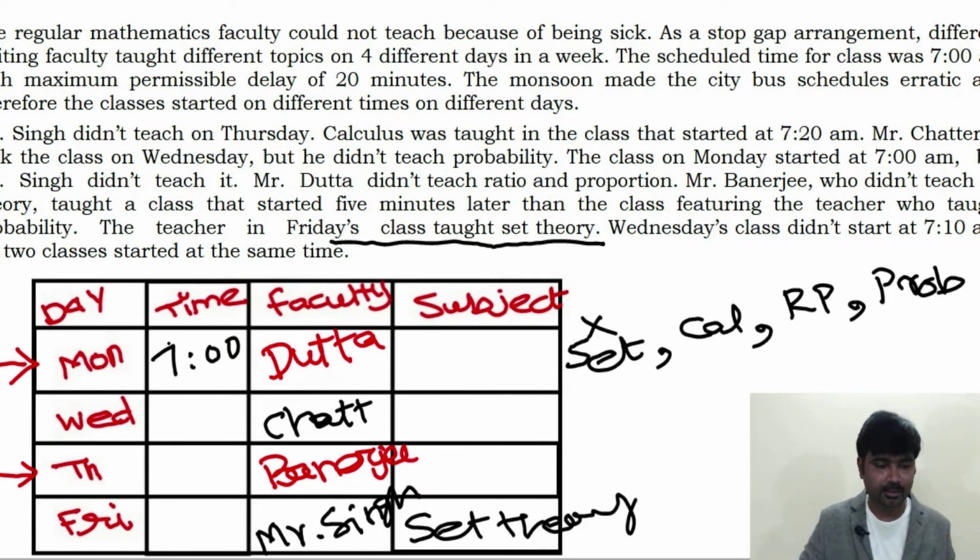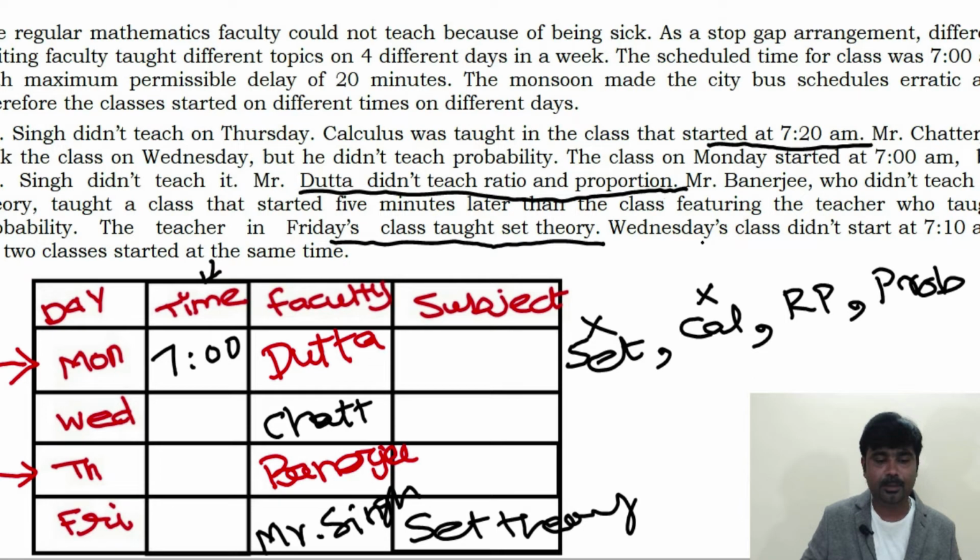Next, take time. Time is 7 o'clock. Calculus was taught in the class that started at 7:20 a.m. Using this information, you can eliminate calculus. Next, faculty Datta. Mr. Datta did not teach ratios and proportion. You can eliminate ratios and proportion. The subject will be probability.